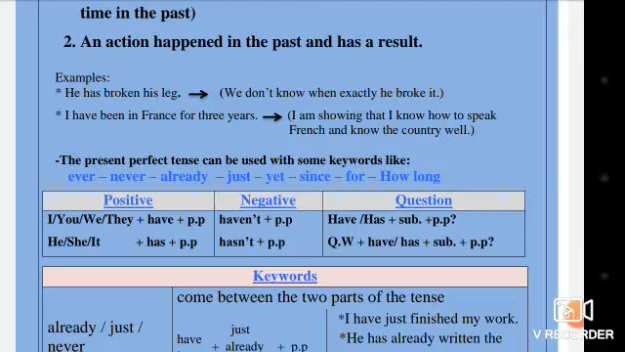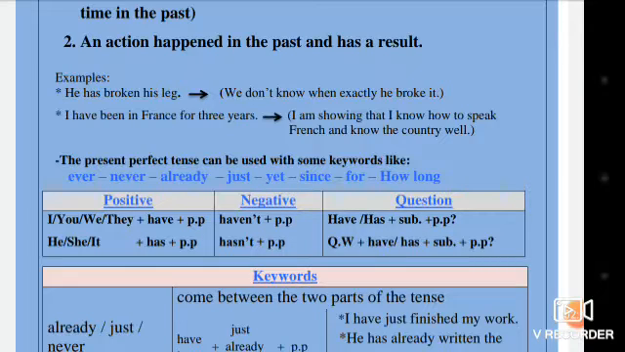Look at the table. We have the positive form, the negative form, and the question form. First of all, we start with the positive one. I, we, you, they, plus have and past participle. He or she or it, plus has plus past participle. If we want to put it in negative form, what can we do? Just add not: haven't or hasn't plus past participle.